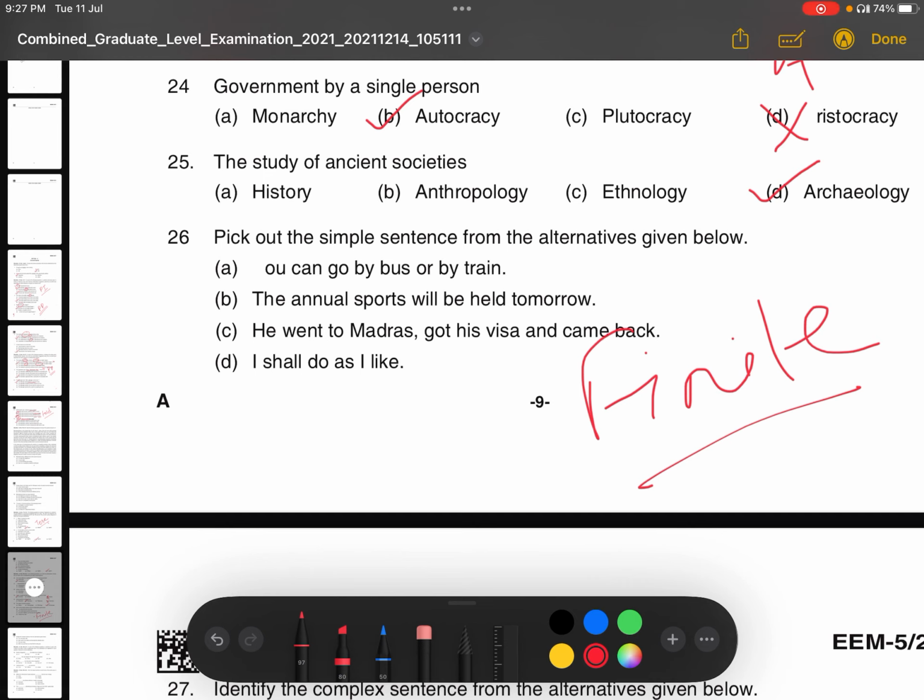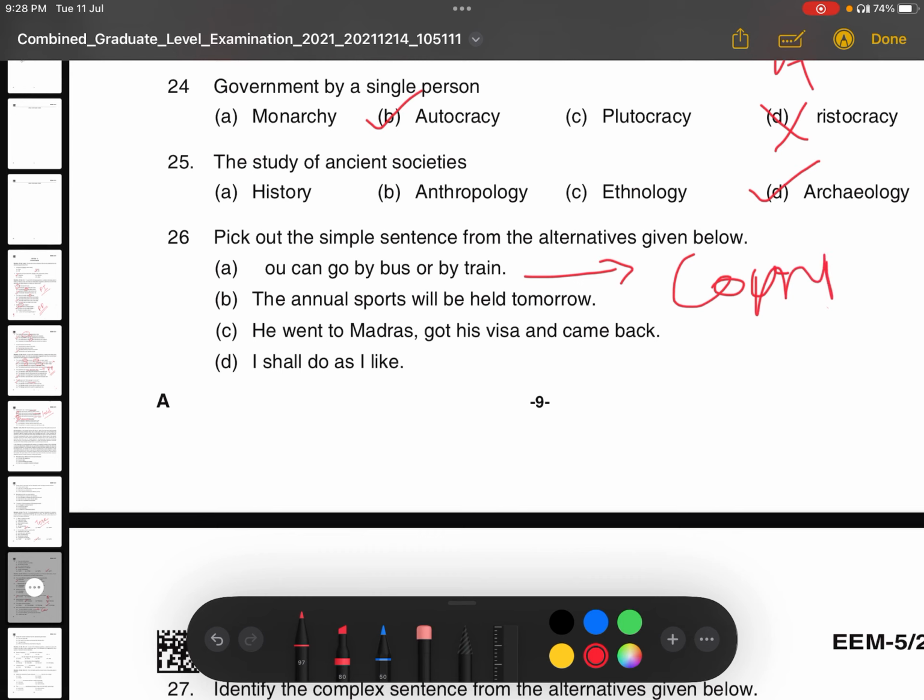If more than one finite verb is there, then we call it complex sentence, right? And if any conjunction is used, and more than one finite verb is there, then we call it compound sentence. So let's see the questions here. What are the sentences? You can go by bus or train. Definitely, it is not a simple sentence because it is a compound sentence. As I said, whenever any conjunction is used in the sentence to join another sentence, we call it that. So the first sentence is a compound sentence.